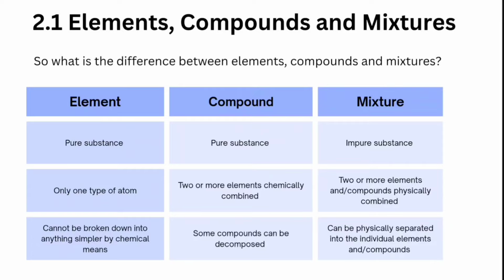So what is the difference between elements, compounds, and mixtures? An element is a pure substance that is made up of only one type of atom and cannot be broken down into anything simpler by chemical means. A compound is also a pure substance made up of two or more elements that are chemically combined, and some compounds can be decomposed. A mixture is an impure substance that is made up of two or more elements and/or compounds physically combined. These can be physically separated into individual elements and/or compounds.